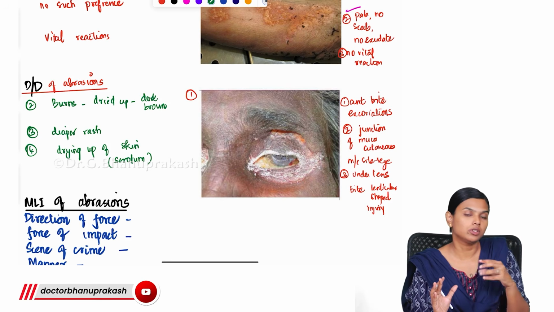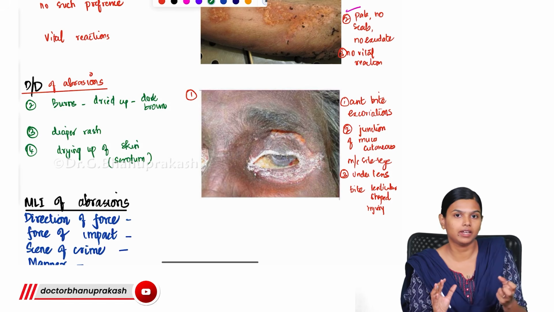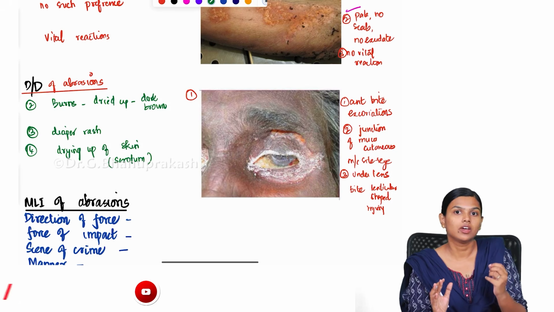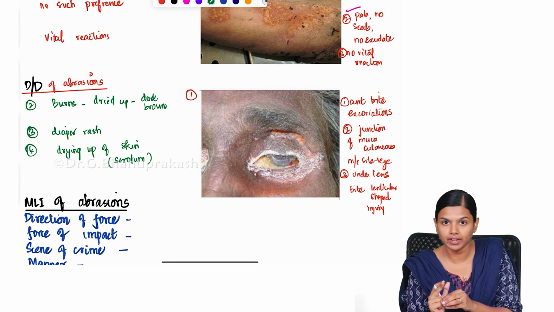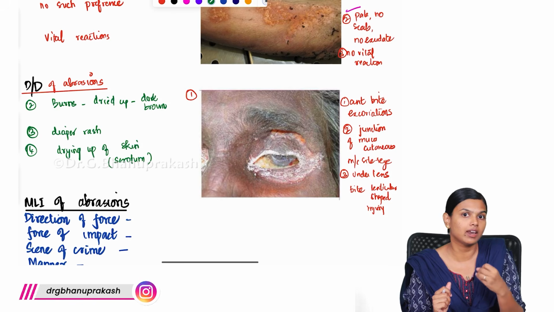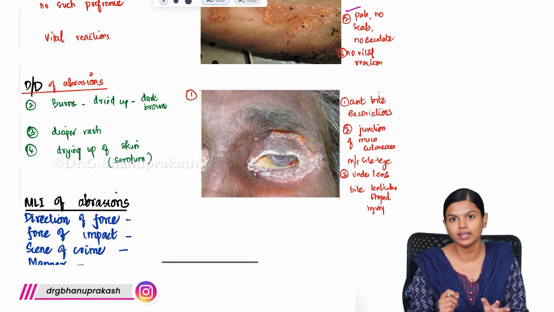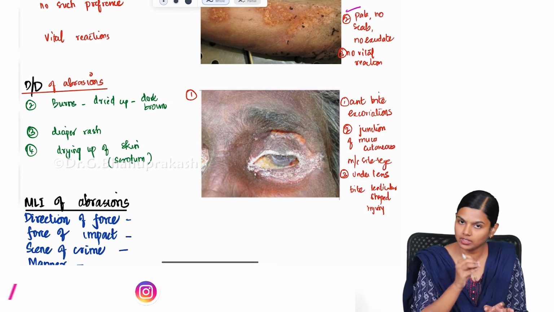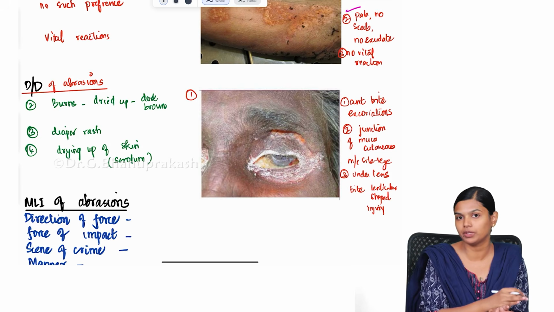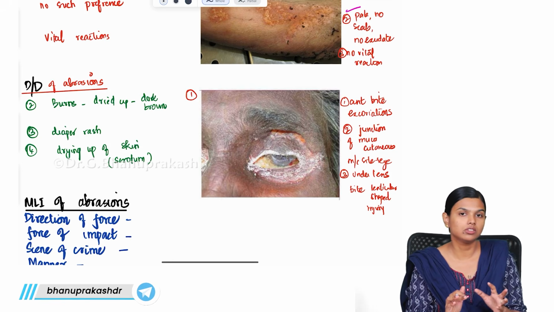If you don't see those typical features of abrasion, like the bright red color with oozing of blood and exudates, you have to think of other things, whether it could have been a burn, an ant bite mark, or any excoriation like diaper rash or simple drying up of an exposed part. You have to differentiate whether it is an actual abrasion, and even if it is, whether it is an antemortem abrasion or a postmortem abrasion. That also we have to know.